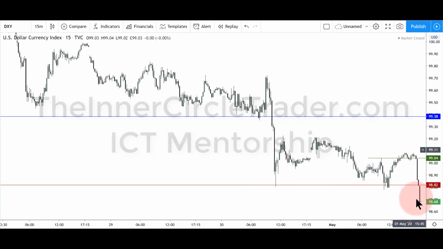Okay, but now since we broke that, we're not assuming that, okay, now we run below these equal lows, it's going to reverse and go the other direction. No, we're looking for a longer depreciation of the dollar to those lower levels I've outlined on the daily chart. Okay, so I took you a long way around the barn just to basically say, we're looking for this to continue, but look for this type of event to occur as we make lower lows. Okay, so I'll just look for that type of pattern.